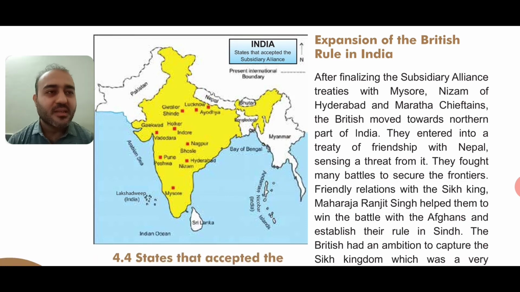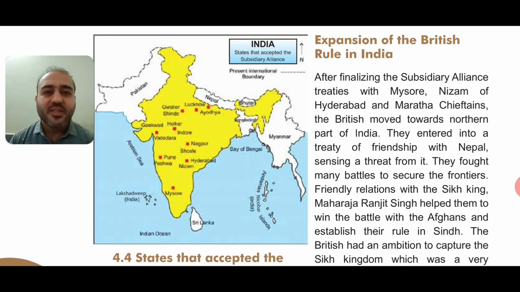After finalizing the subsidiary alliance treaties, means agreements, right? Whenever we do any new work or whenever we enter into a contract or anything, we sign agreements. So agreements are known as treaties. So after finalizing the subsidiary alliance treaties with Mysore, Nizam of Hyderabad and Maratha chieftains.